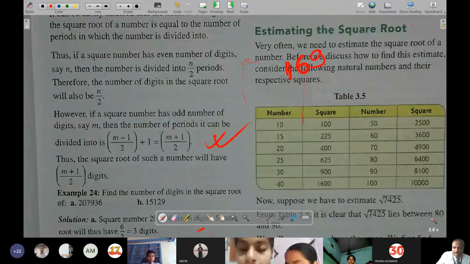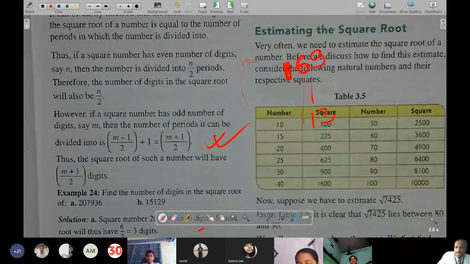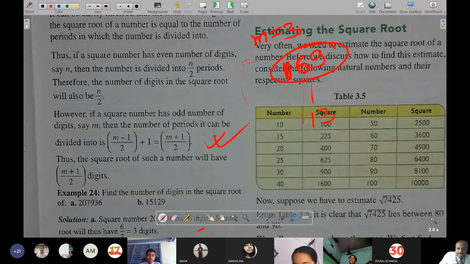Now it is writing properly. So its root is 13, of 2 digits. Now here m is how much? 3. M is equal to 3. Then just see 3 plus 1 by 2. How much is it coming? 2 only. So that means only 2 digits are there.